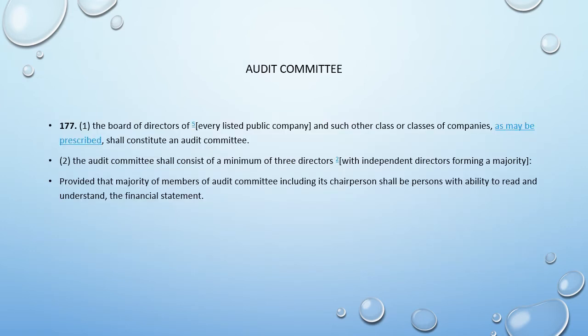Section 177(1) says that the board of directors of every listed public company and such other class of companies as may be prescribed, under rule number 4 of the Companies (Appointment) Rules, which I talked about: paid up capital 10 crore or above, turnover 100 crores or above, aggregate of loans outstanding more than 50 crores, such companies shall constitute an audit committee. The audit committee shall consist of minimum 3 directors, with independent directors forming the majority. Minimum 3, of that majority must be independent directors.